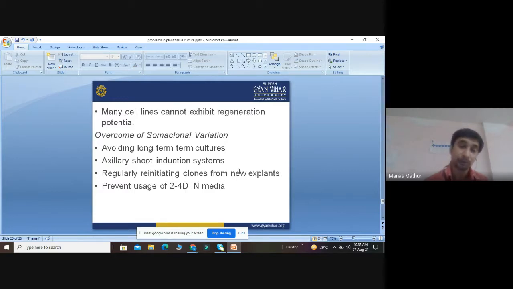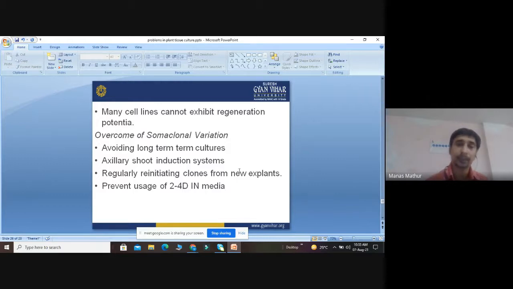So we can take the auxiliary shoot bud as the culture explant because it is free from somaclonal variation. We should avoid the long-term cultures. We should not use 2,4-D in the nutrient media. 2,4-D is an auxin, and it is the major contributor to callusing. If we are developing the plant through callus culture, it can cause the problem of somaclonal variation. So it is recommended not to use 2,4-D in the media.